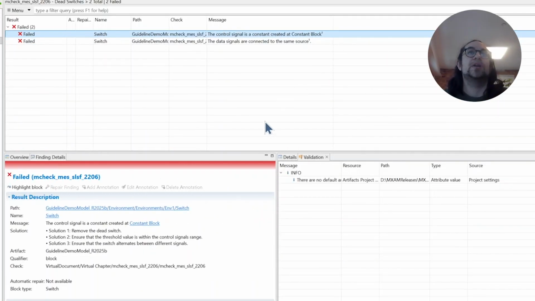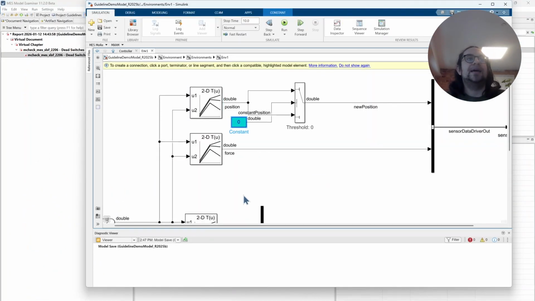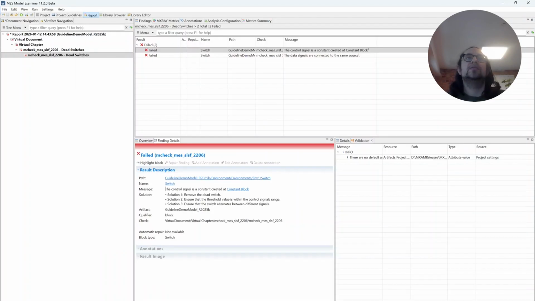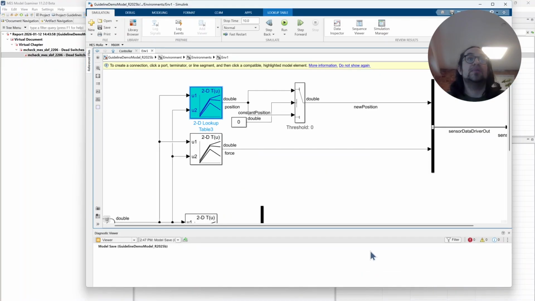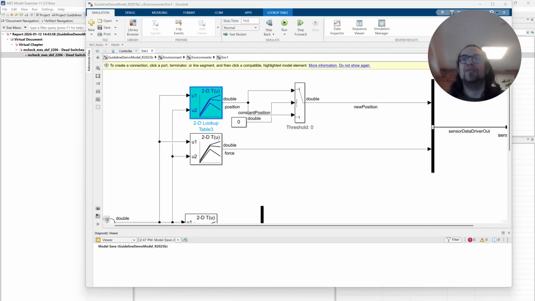And we see here in this practical example two failed findings, and with the direct highlight we see that the control signal is connected to a constant block, and another failed finding where you see that the data signal is connected to the same source. So again, direct highlight here in the model. It seems like only misplaced signal lines, but with this new check you can easily spot these misplaced lines and then fix them with the help of MXAM.